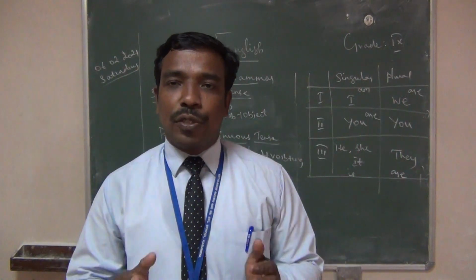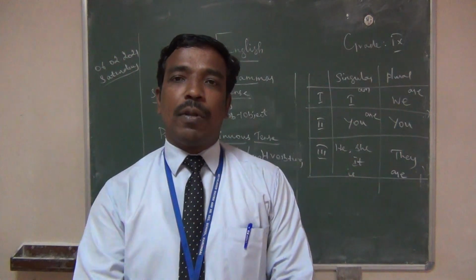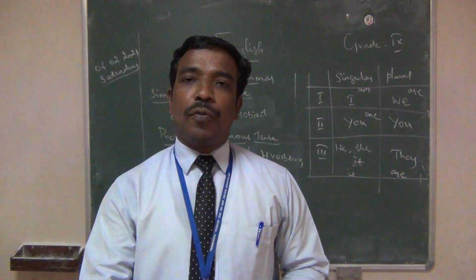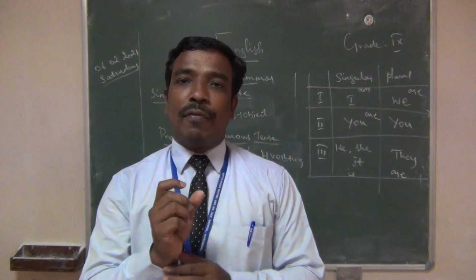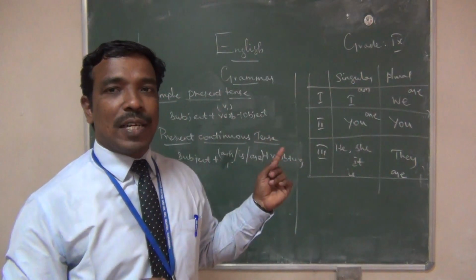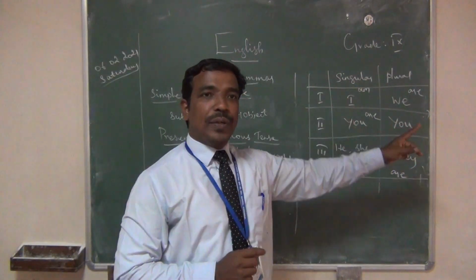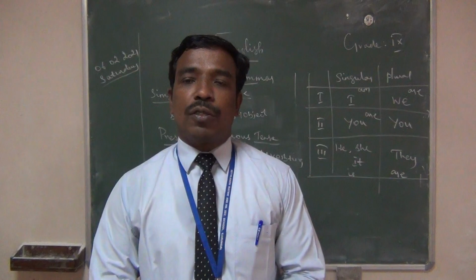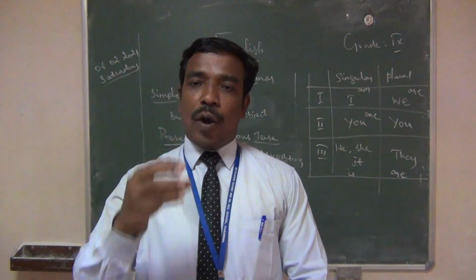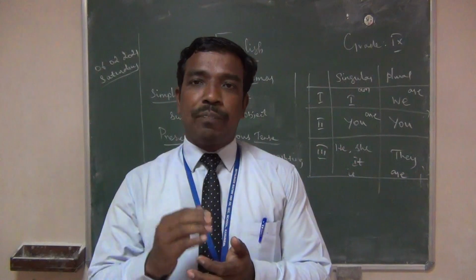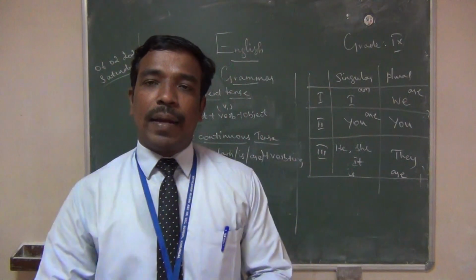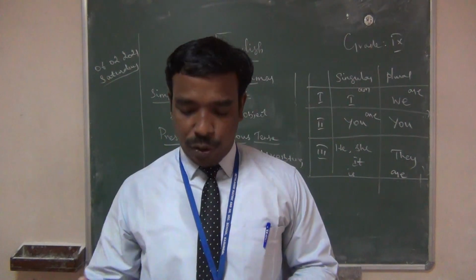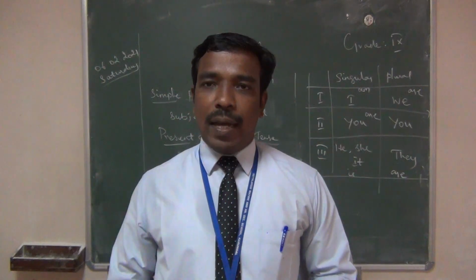Have you understood, students? All these 10 examples are from simple present tense. You should check whether the subject is first, second or third person. I and we are first person, you is second person; he, she, it and everyone outside is third person, and they is also third person plural. Only for third person singular we should add s or es to the verb. Five exercises I completed for you. The remaining work you complete. If sir has already taught you, no problem, you complete it. Don't copy from the guide.